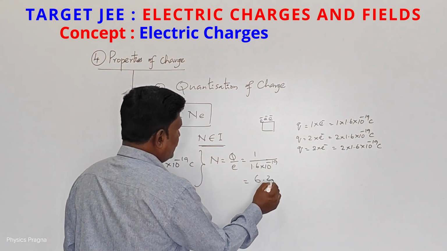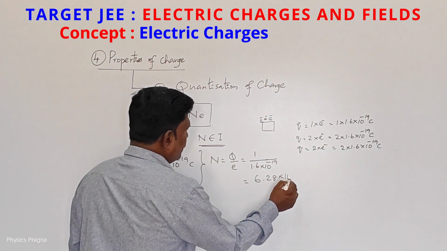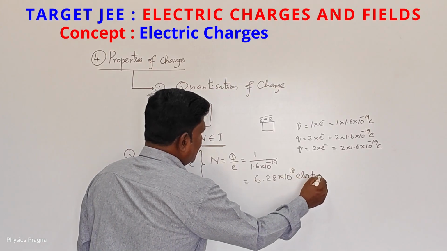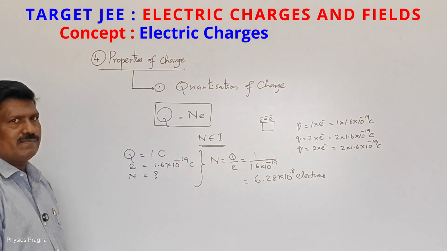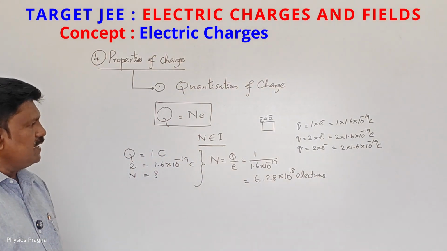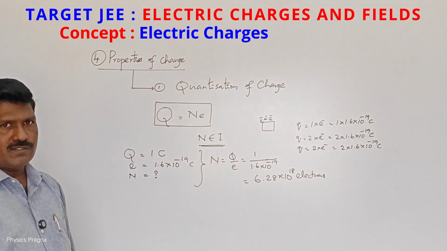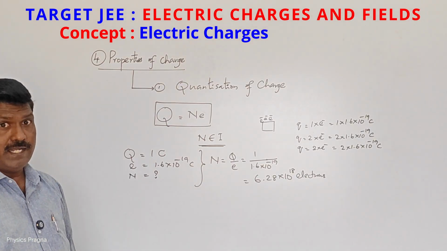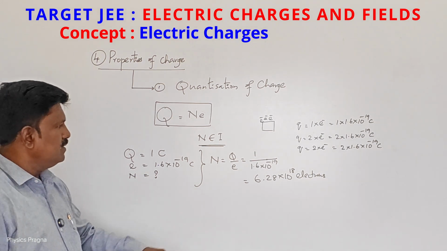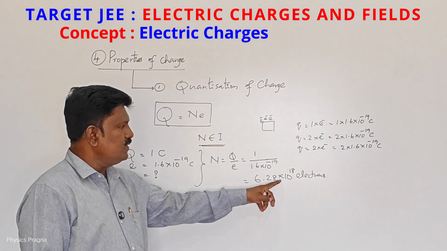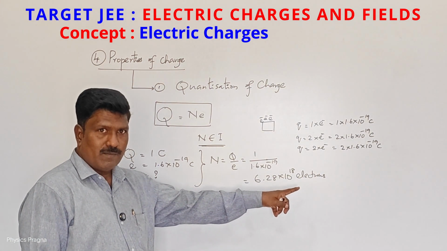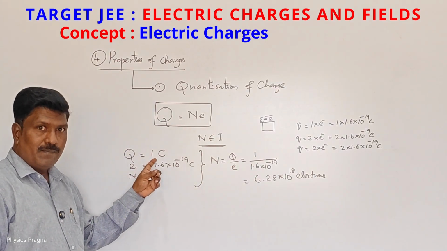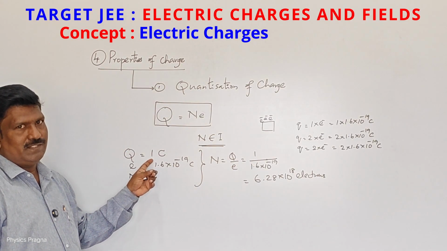So this is 6.28 into 10 to the power of 18 electrons. If I supply 6.28 into 10 to the power of 18 electrons to a body, the body gets 1 coulomb of negative charge. If I remove 6.28 into 10 to the power of 18 electrons from a body, then the body gets plus 1 coulomb of positive charge.